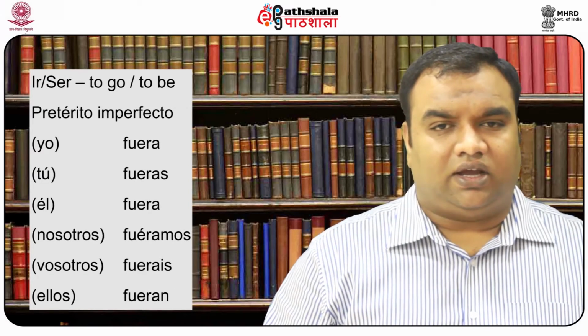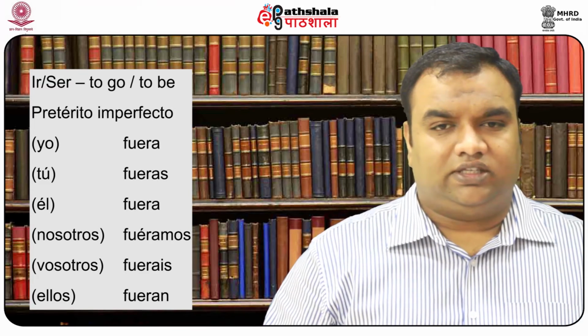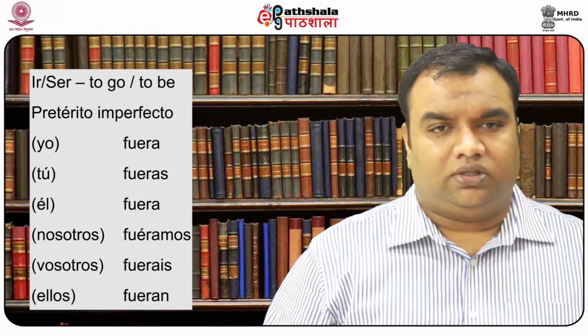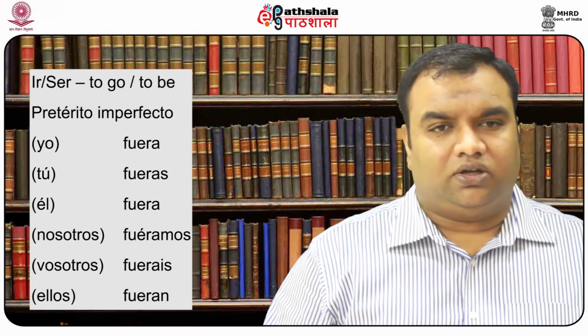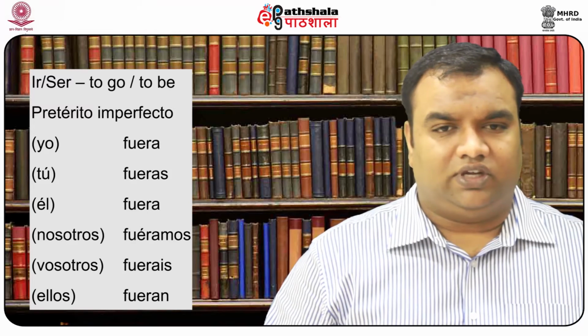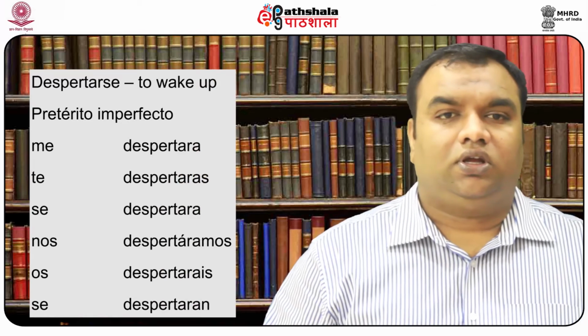Ir and ser are interesting in their conjugations as the preterite form is the same, so their conjugation in the imperfect subjunctive is fuera, fueras, fuera, fuéramos, fuerais, fueran.